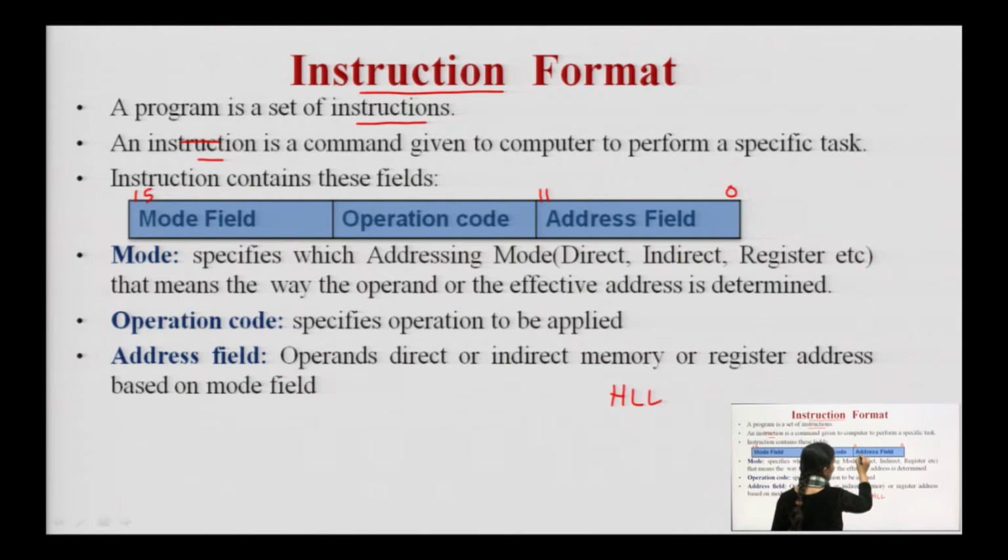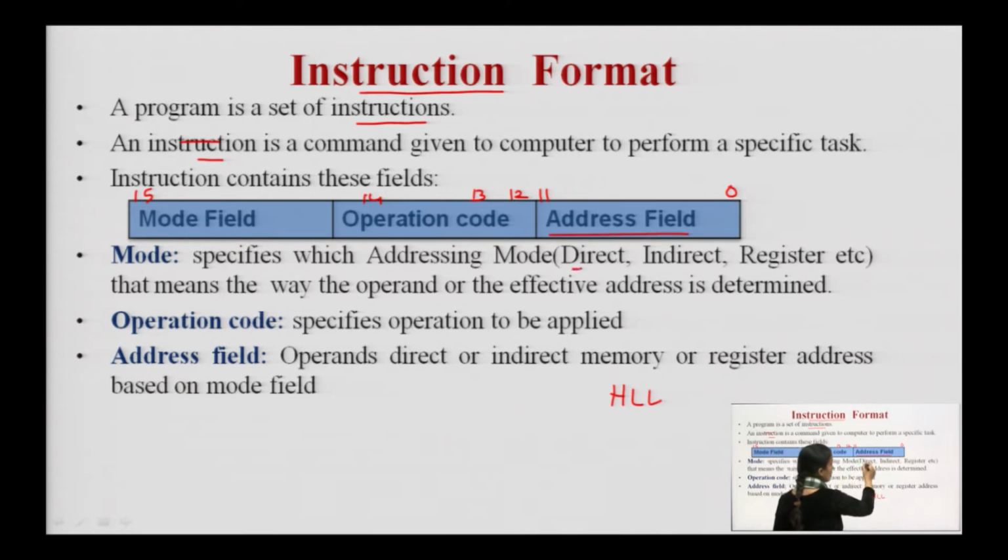The first 12 bits, the LSB, tell us the address part of the instruction. Then bits 12, 13, 14 tell us the opcode, that is which operation has to be performed in this instruction. Then the 15th bit tells us the mode, that is which addressing mode.